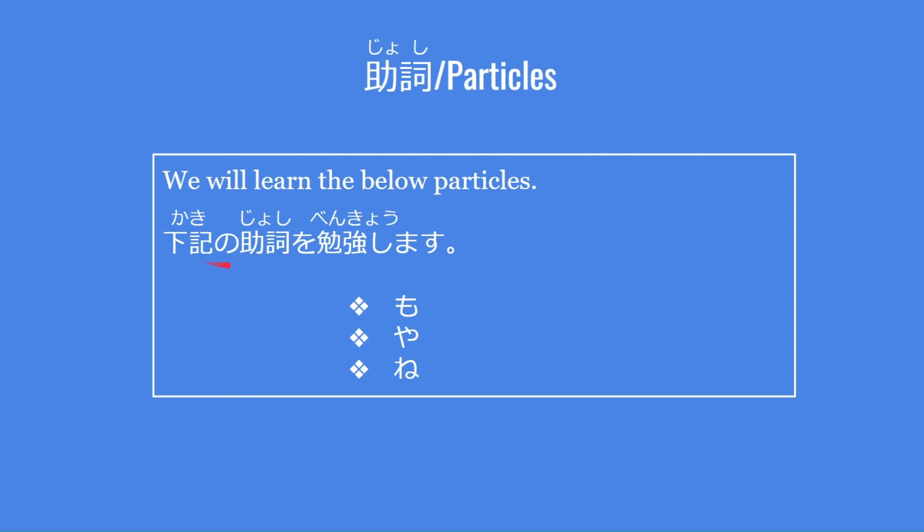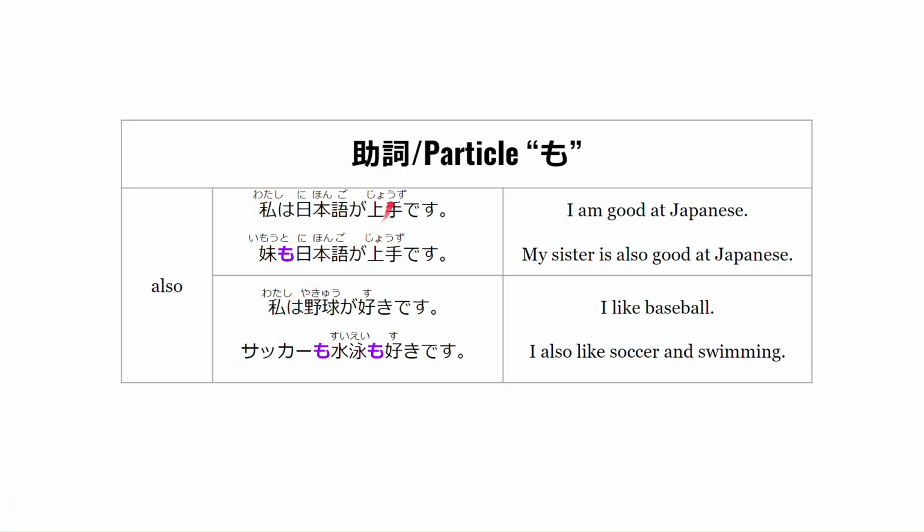As a continuation from last video, we will be learning the below particles: も, や, ね. Now let's start with the particle mo. So the particle mo means also. We can see this in the sentence that I gave. 私は日本語が上手です。妹も日本語が上手です。 This means I am good at Japanese. My sister is also good at Japanese. So the mo here means also.